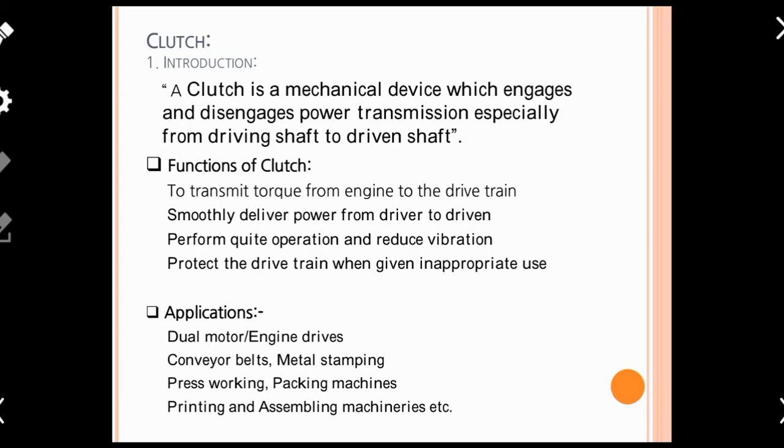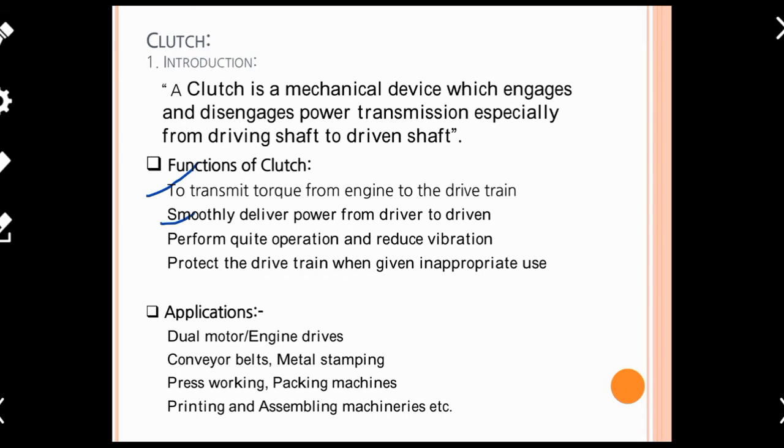Secondly, look at the screen: the function of a clutch. Definitely it transmits torque from the engine to the drivetrain. Ultimately its function is to transmit torque and power, and also to smoothly transfer power from driving to driven.